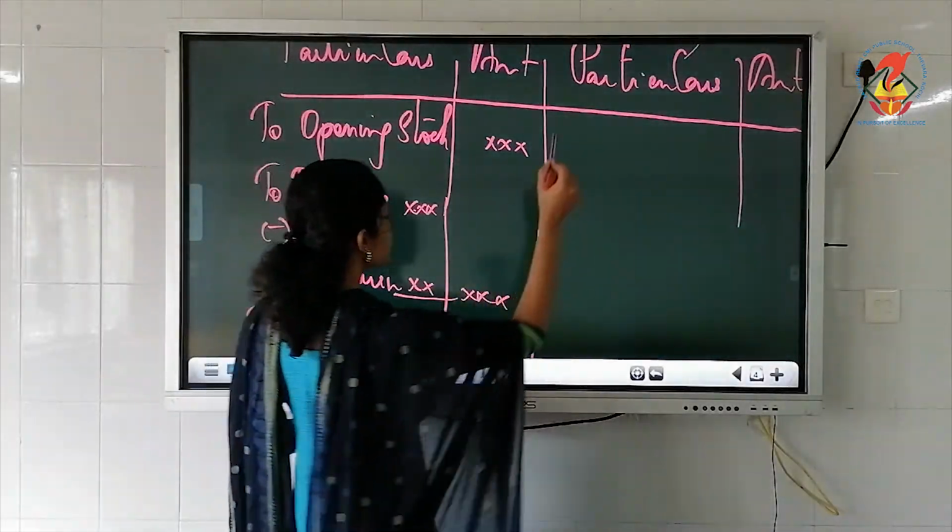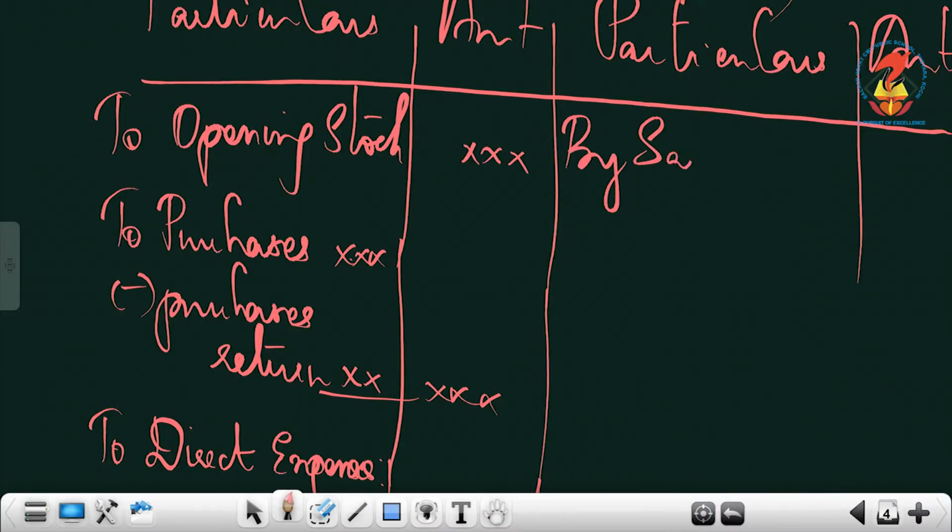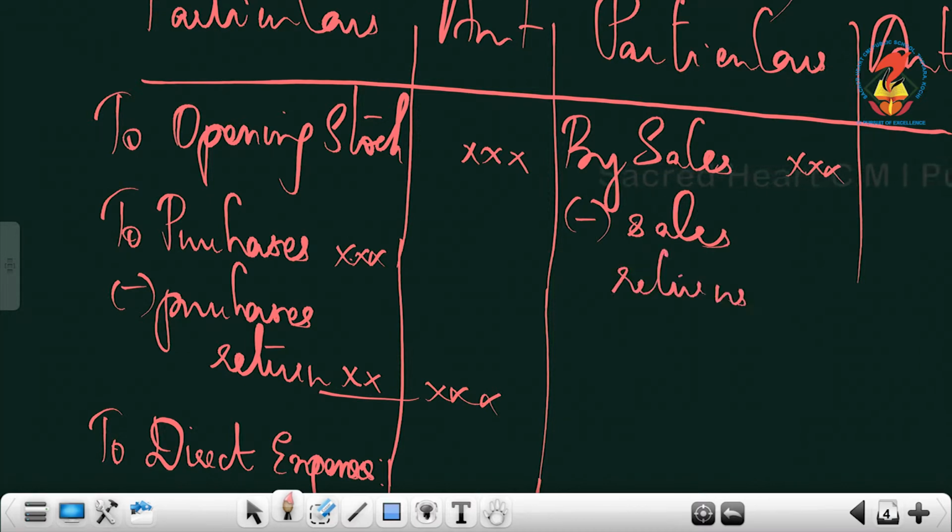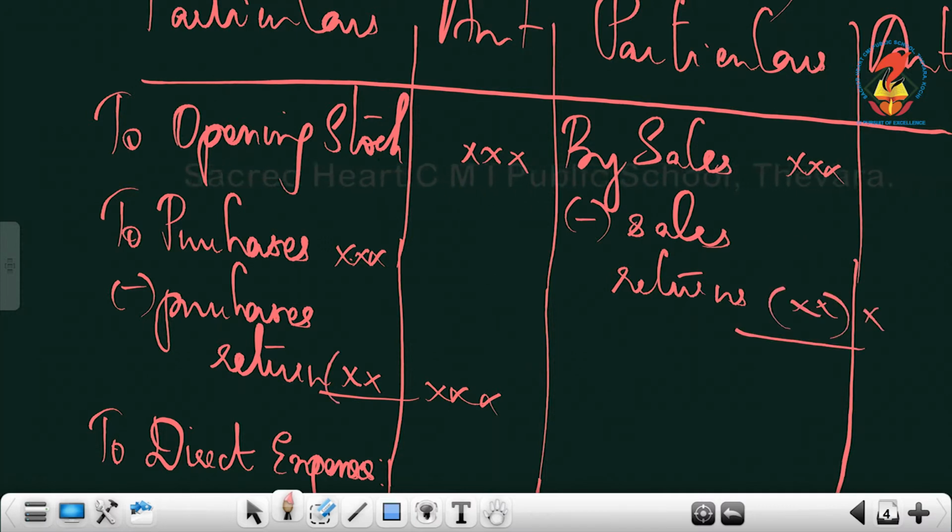Now on the credit side, the first item you have to write is sales, and in a column you must write the figure, because there would be something like sales returns. What is sales returns? It is also known as return inwards. Write within brackets this less item.